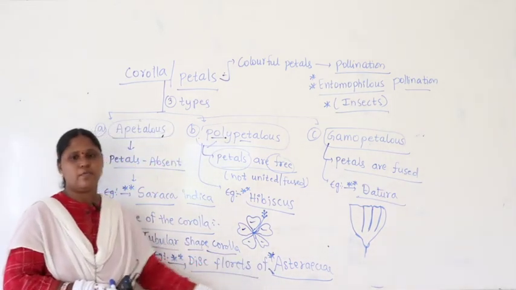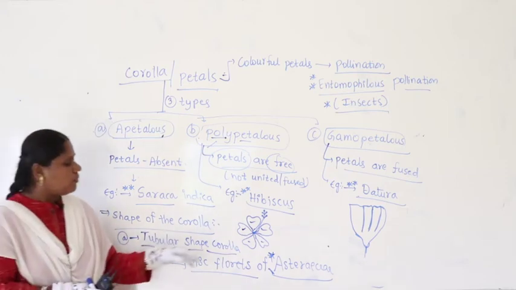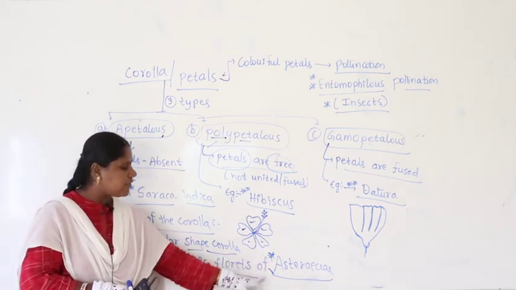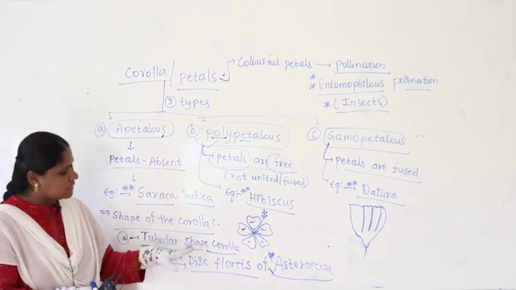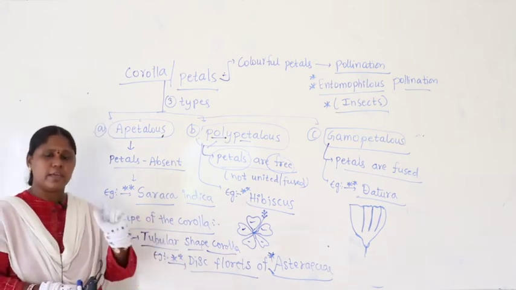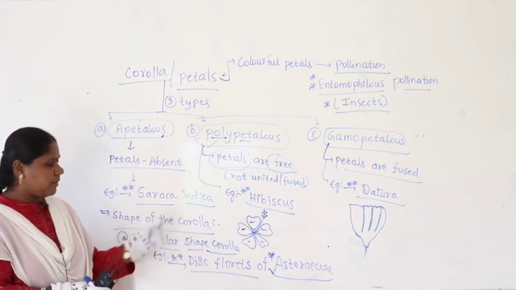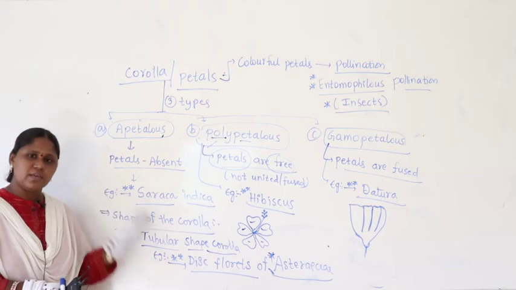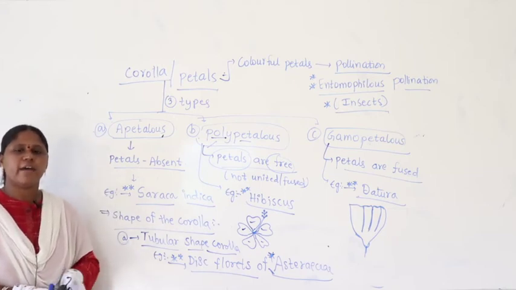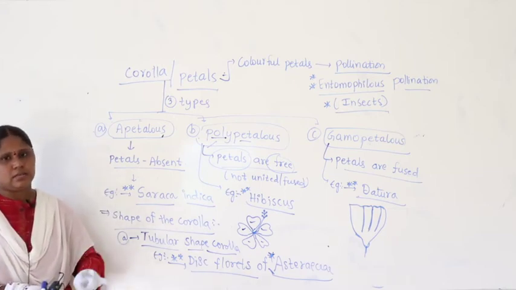Asteraceae is also one of the most prominent examples, and most of the time the plants of Asteraceae are discussed for different concepts. Whenever Asteraceae is discussed, make a note of it, because Asteraceae members are examples for a few important concepts. Along with the 3 families, most commonly we find Malvaceae and Asteraceae.